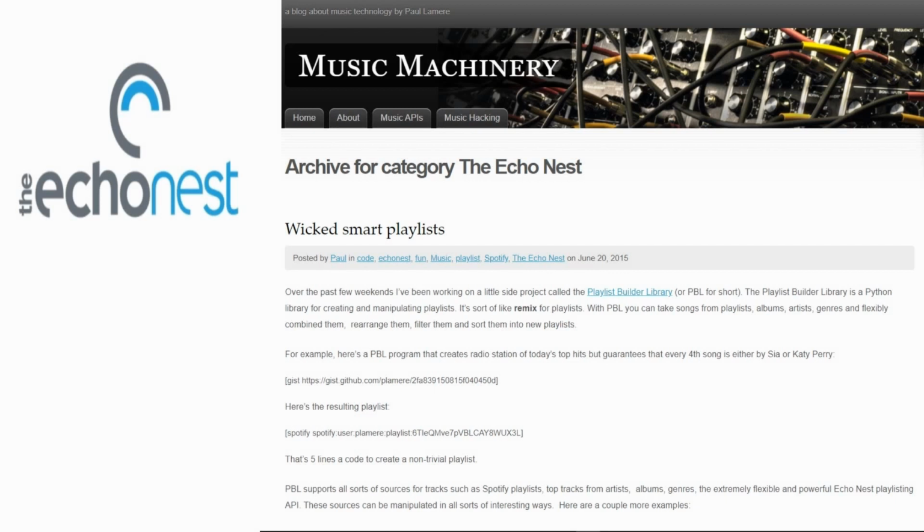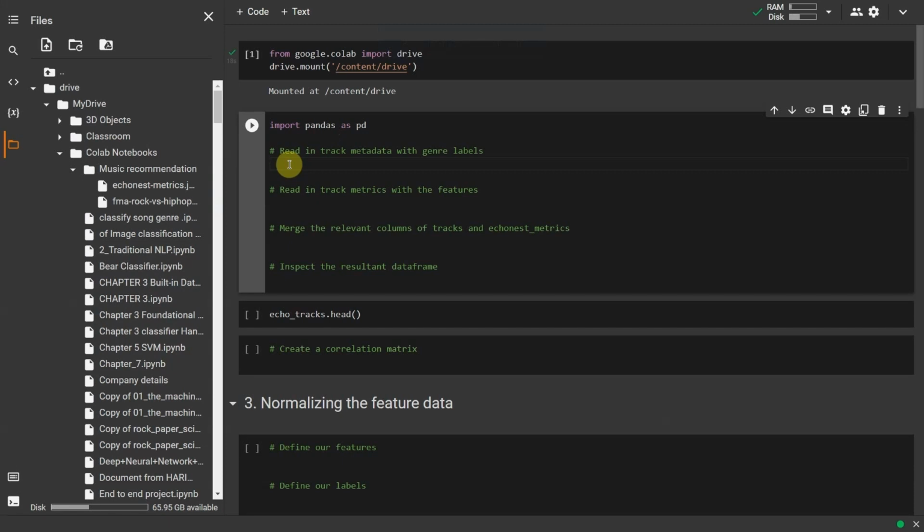To begin with, let's load the metadata about our tracks alongside the track metrics compiled by the Echo Nest. A song is about more than its title, artist, and number of listens. We have another dataset that has musical features of each track such as danceability and acousticness on a scale from -1 to 1. These exist in two different files, which are in different formats, CSV and JSON. While CSV is a popular file format for denoting tabular data, JSON is another common file format in which databases often return the results of a given query.